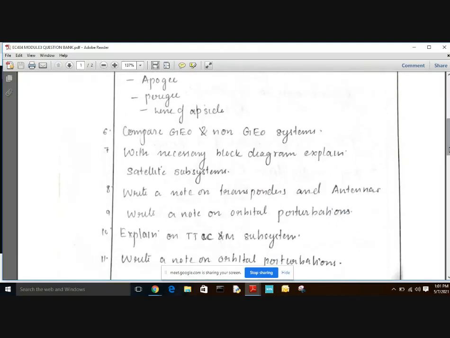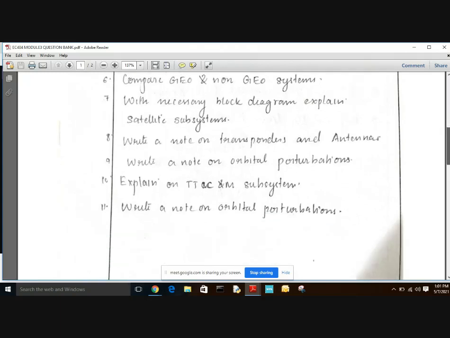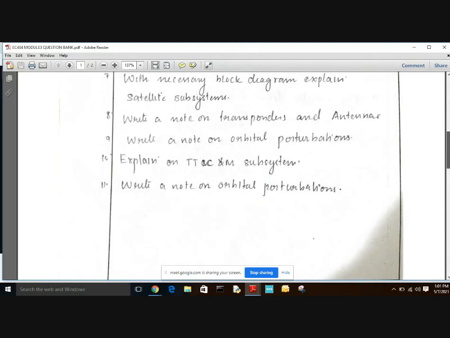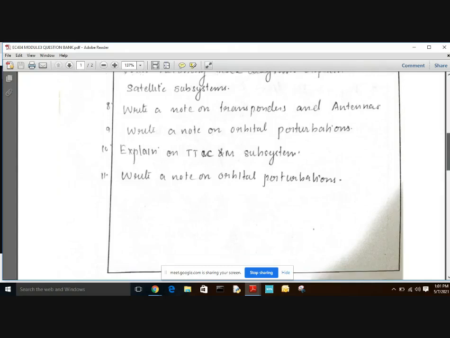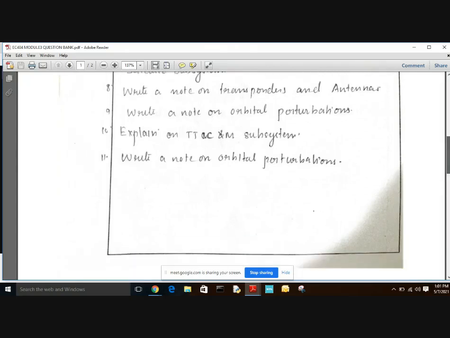The seventh question is, with the necessary block diagram, explain the satellite subsystems. We have basically studied five types of subsystems like AOCS, TTC&M, power system, satellite antenna, communication system, etc. The ninth question is to write a note on orbital perturbation. The tenth is to explain TTC&M, that is the telemetry, tracking, command and monitoring subsystem. And the eleventh question is to write a note on orbital perturbation.